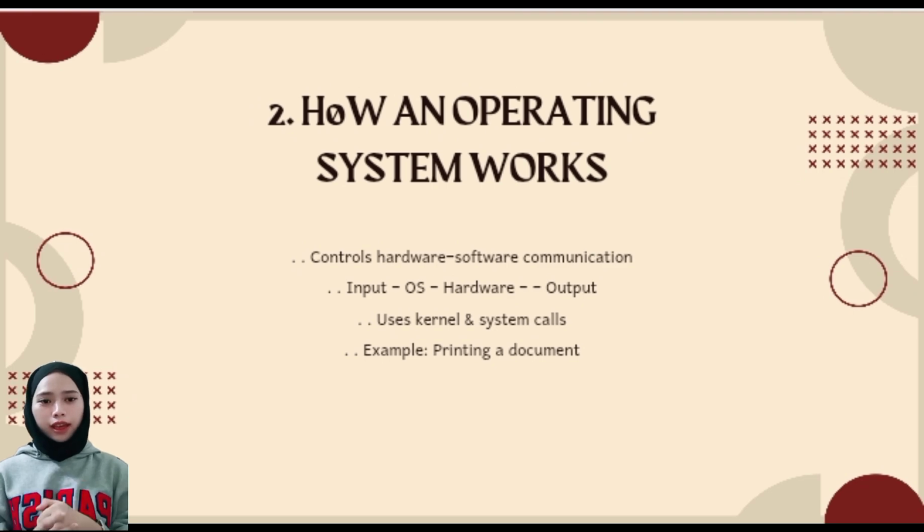For the second slide, how an operating system works. An operating system controls the communication between hardware and software. The process works like this. Input goes through the operating system, then the hardware, and finally produces an output. It uses the kernel and system calls to manage this process. For example, when we print a document, the operating system handles the communication between the software and the printer.